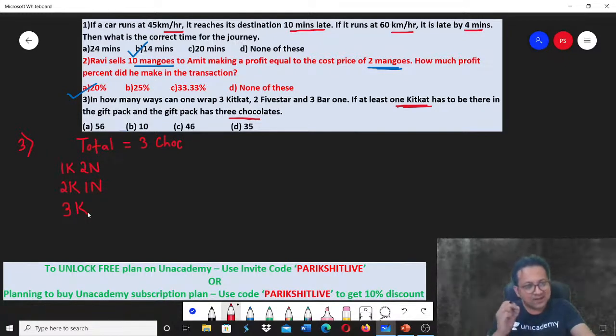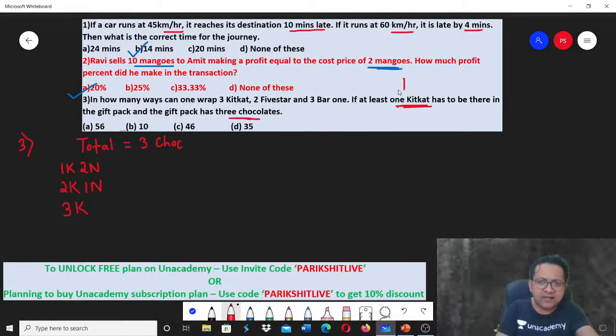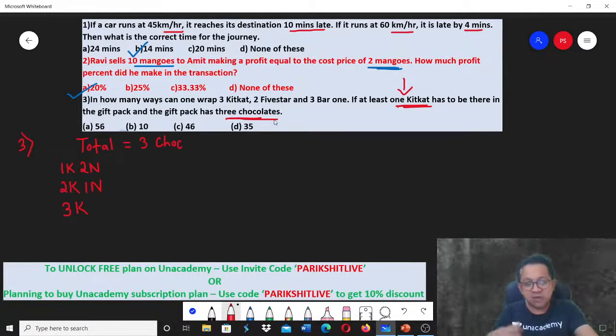Correct. You will get the correct answer if you do it this way. 1 Kit Kat, 2 non-Kit Kat. Why 1 Kit Kat? Because the question clearly says minimum 1 Kit Kat and you need to have 3 chocolates. So 1 Kit Kat, 2 non-Kit Kats; 2 Kit Kats, 1 non-Kit Kat; or 3 Kit Kats. There are 3 scenarios. One way of solving it. I generally don't prefer this way because there are 3 cases and probably you take some extra time.